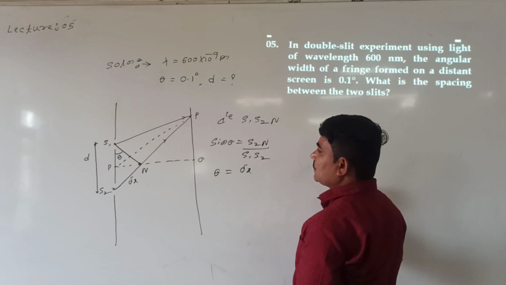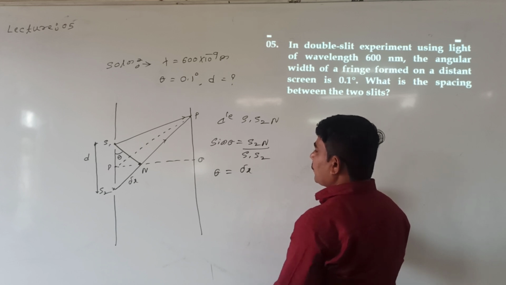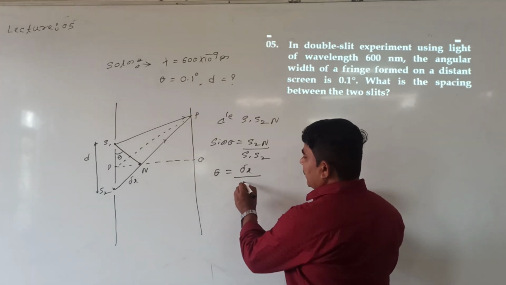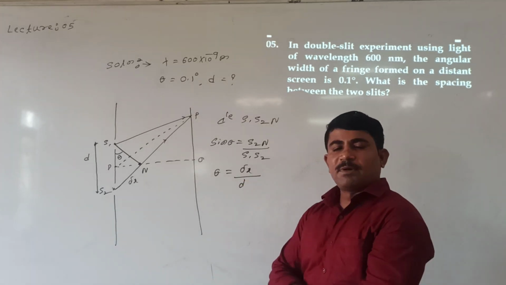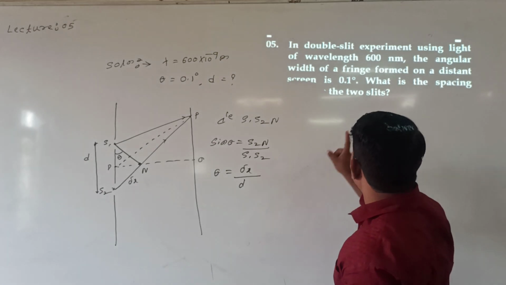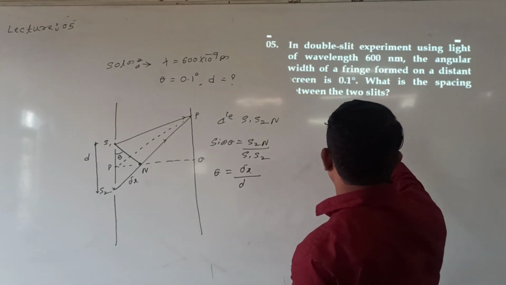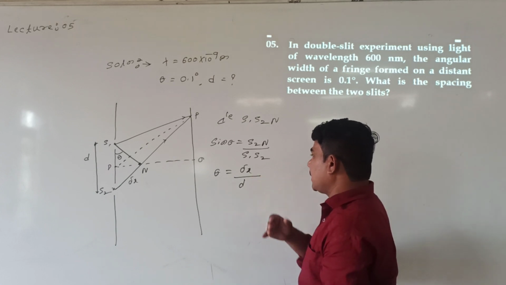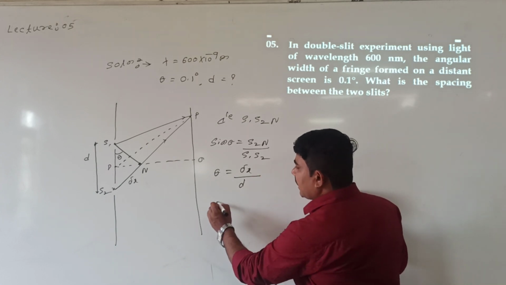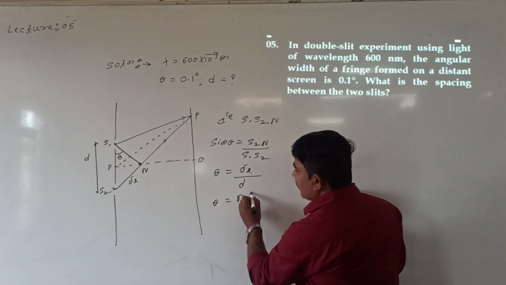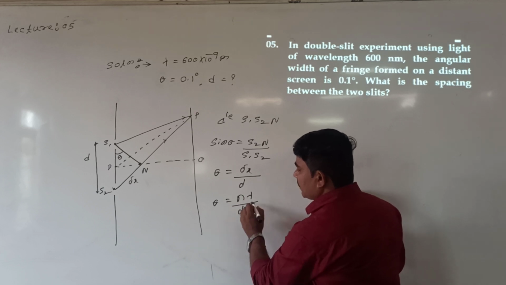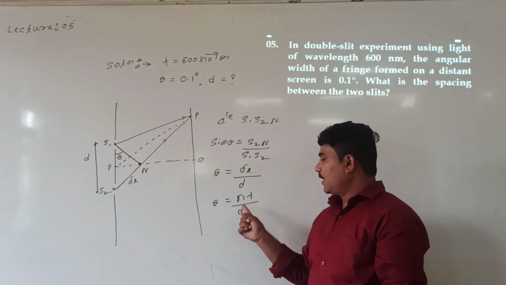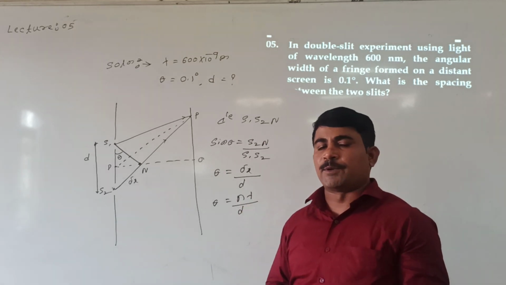Del x is equal to n lambda. Then S1 S2 is equal to small d. But the path difference for a bright fringe, what is it asking? It is asking the angular fringe width, so for a bright fringe I can directly take del x equal to n lambda, divided by this value, because for a bright fringe the path difference is n lambda.